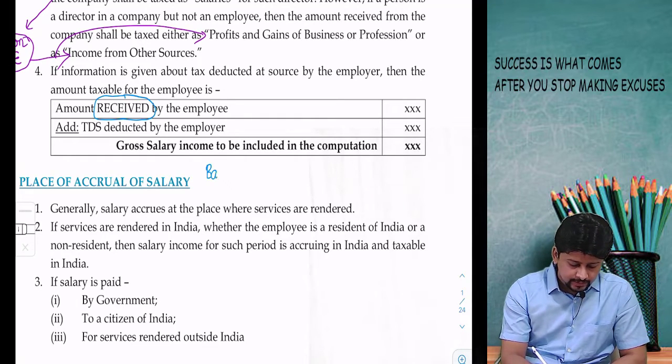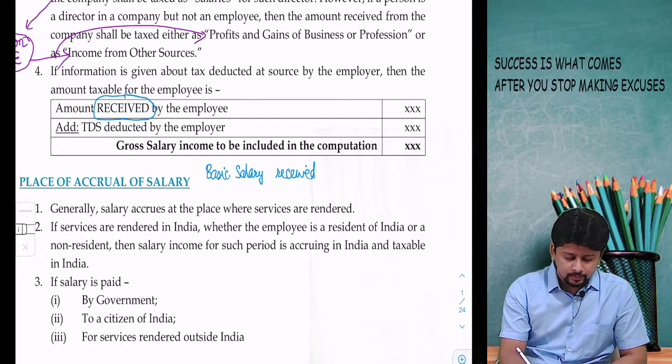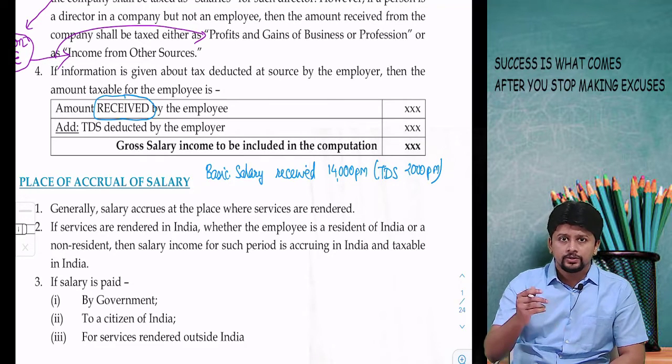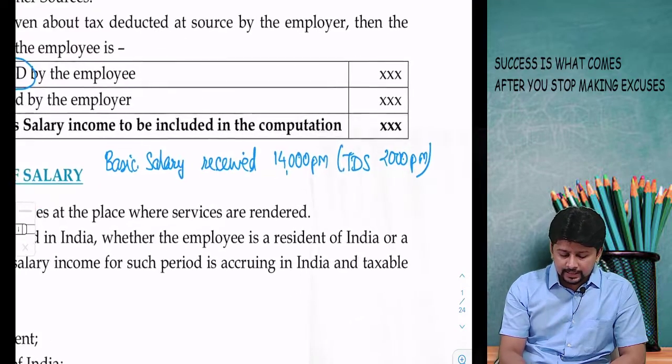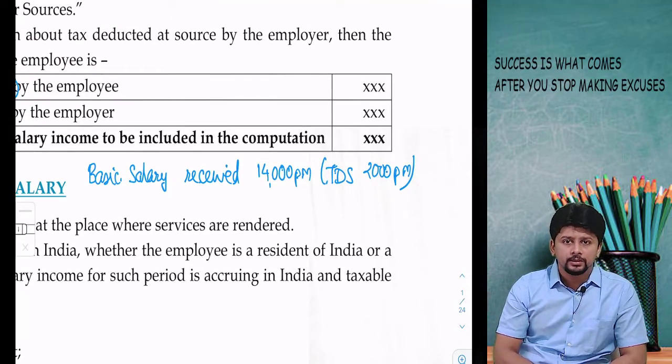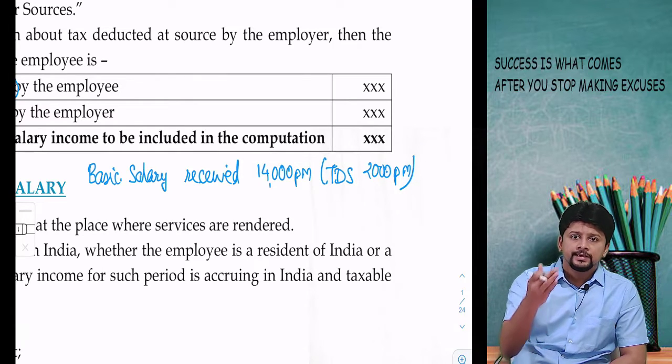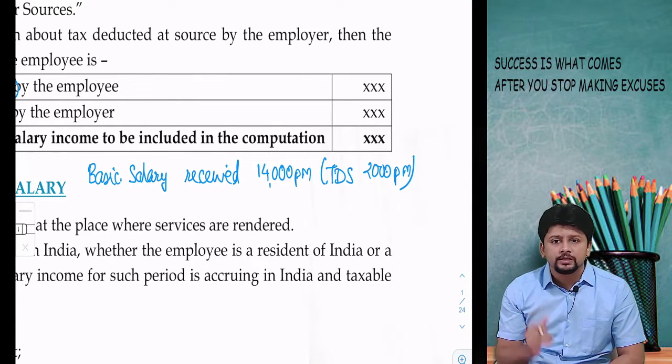The question will say basic salary received 14,000 per month, and the bracket will say TDS 2,000 per month, which means after deducting tax he is getting a check of 14,000 rupees every month. So his salary is not 14,000. His salary is 14 plus 2, 16,000.